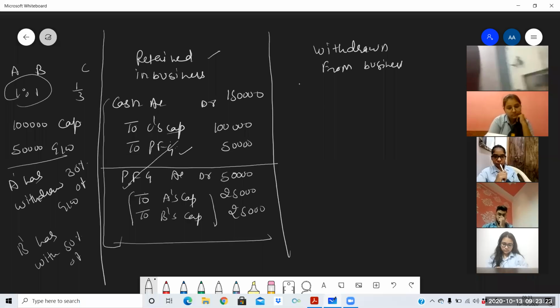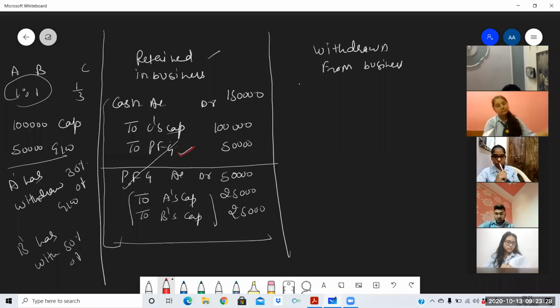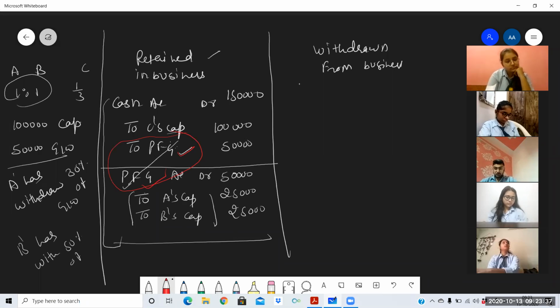You cannot debit PFG here, because PFG was once credited, then debited, so it is already cancelled. Now where is the goodwill amount? The goodwill amount is in the capital of the partners. So if they are withdrawing it, cash is going out of the business. And whenever cash goes out, cash is credited and the partners' capital is decreased.